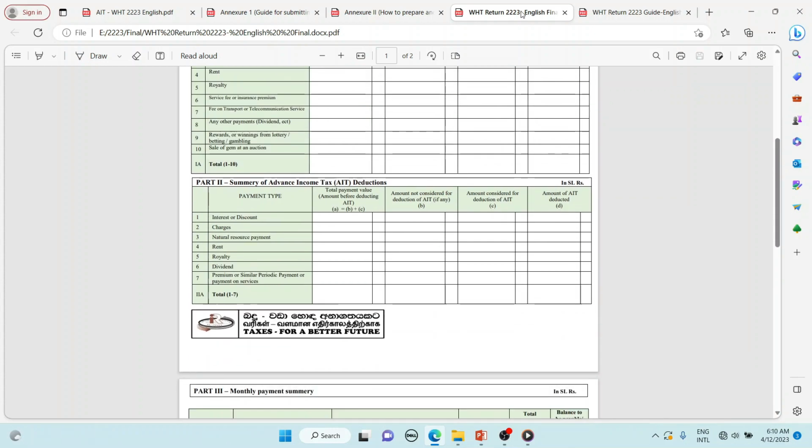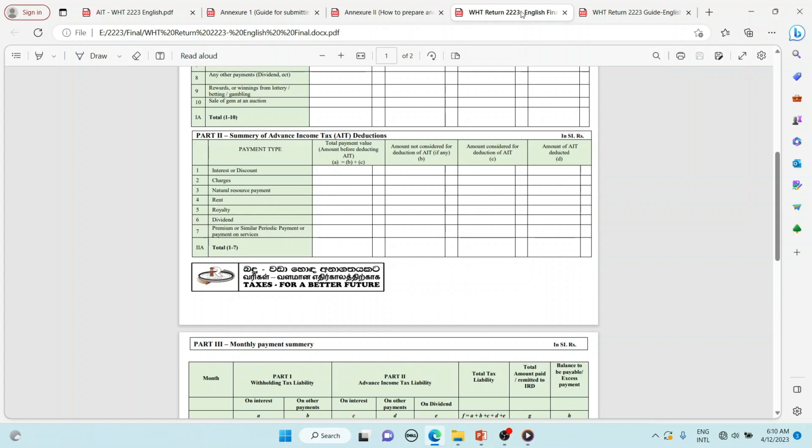In the second part, you as a withholding agent should include the details of the advance income tax withheld at the appropriate rate from resident persons from 1st April 2022 to 31st December 2022, and the withholding tax and advance tax deducted on the payments made to resident persons as per the law from 1st January 2023 to 31st March 2023.